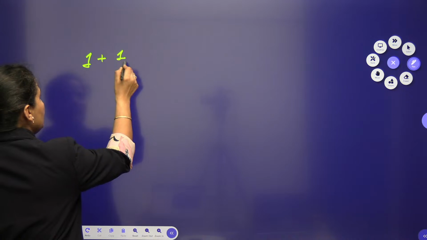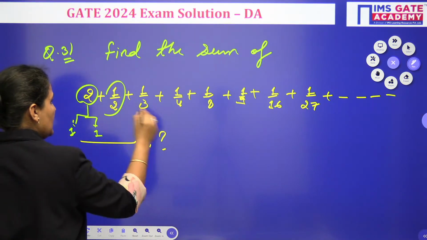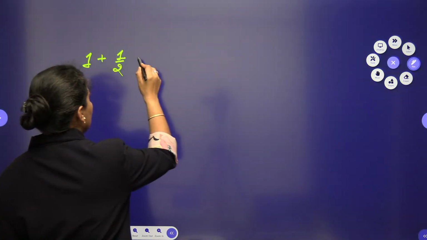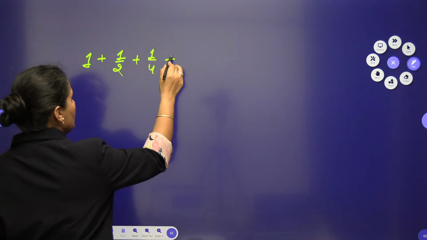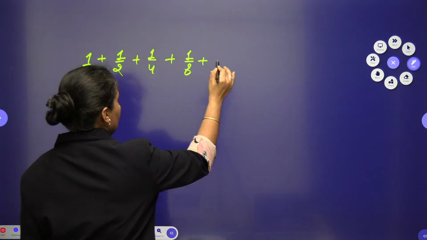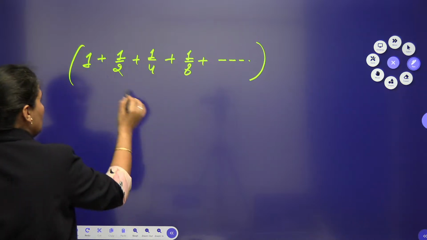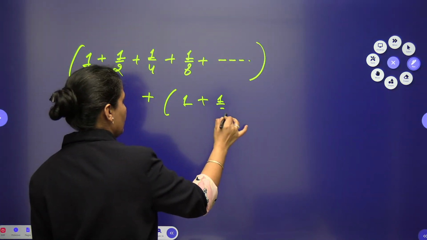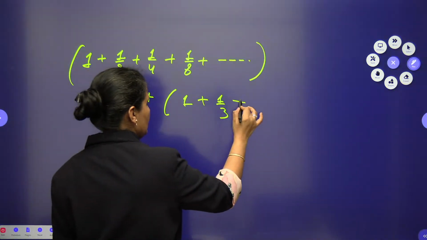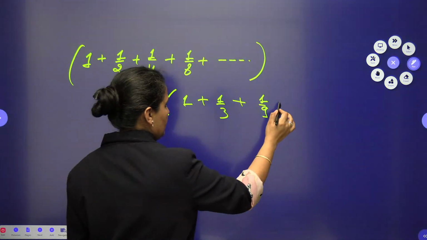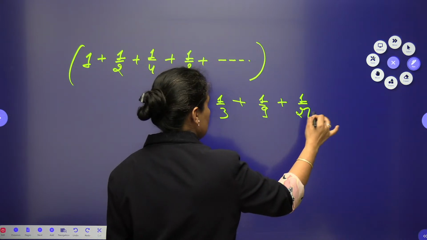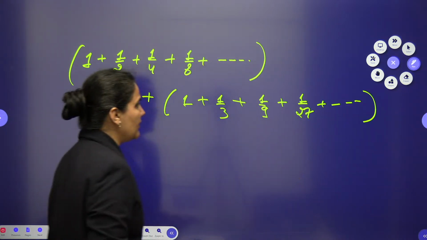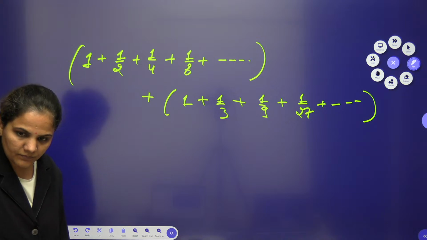So it will be 1 plus 1 by 2, next 1 by 4, 1 by 8, and so on, plus the next will be 1 plus 1 by 3 plus 1 by 9 plus 1 by 27 and so on. You can go for it. So here we actually have two series.